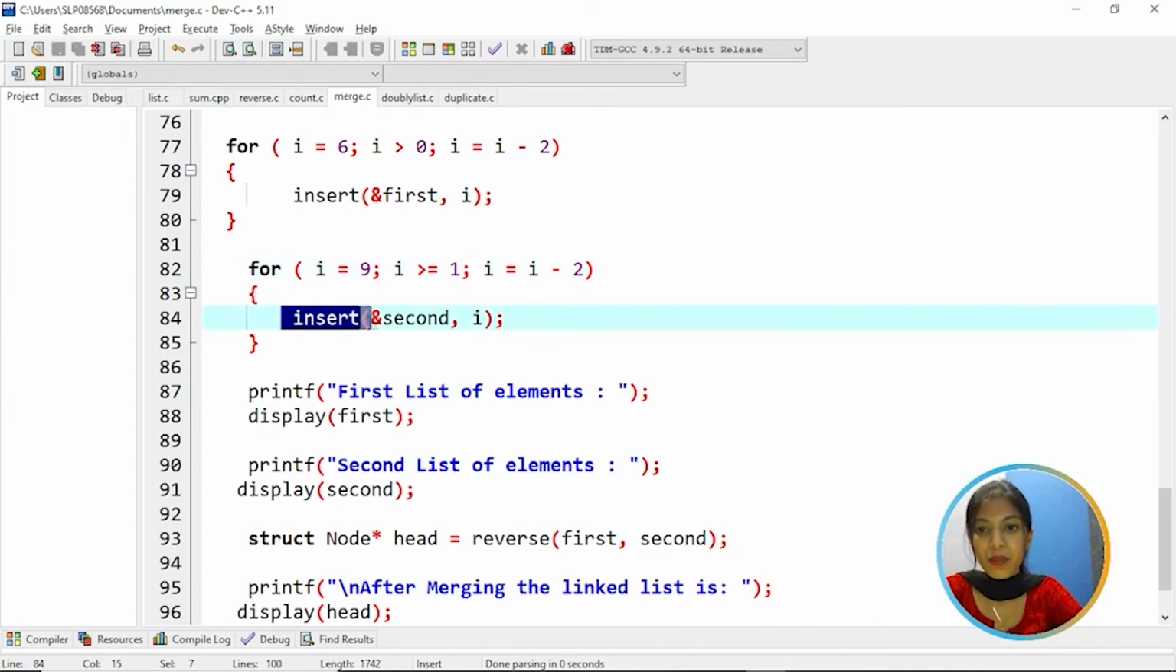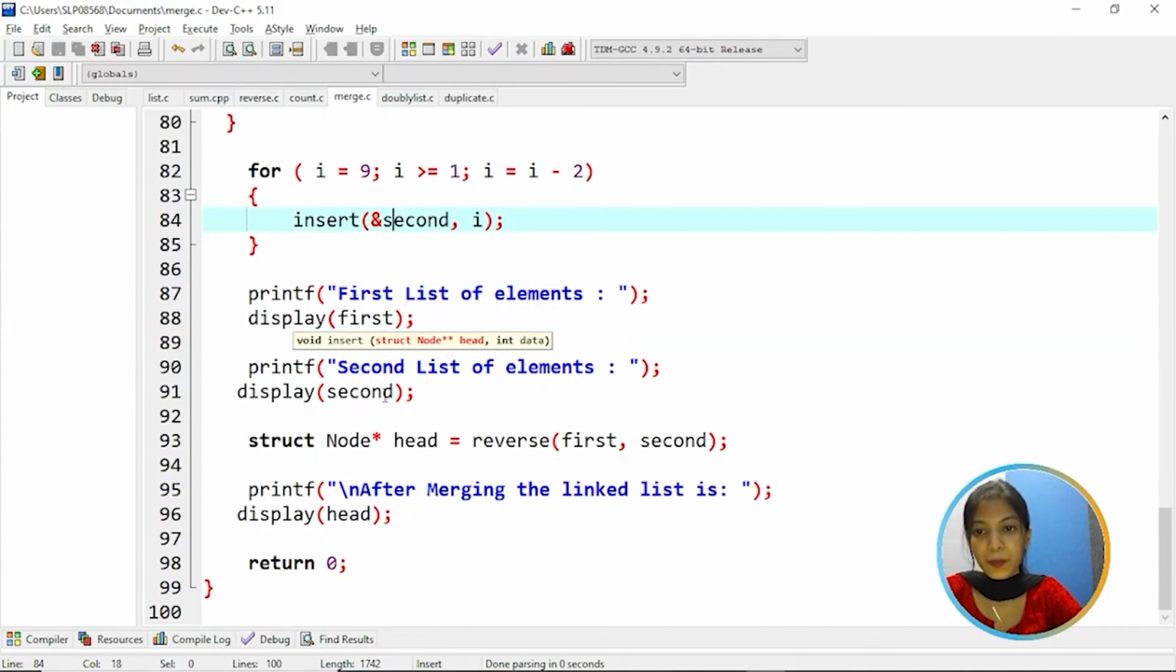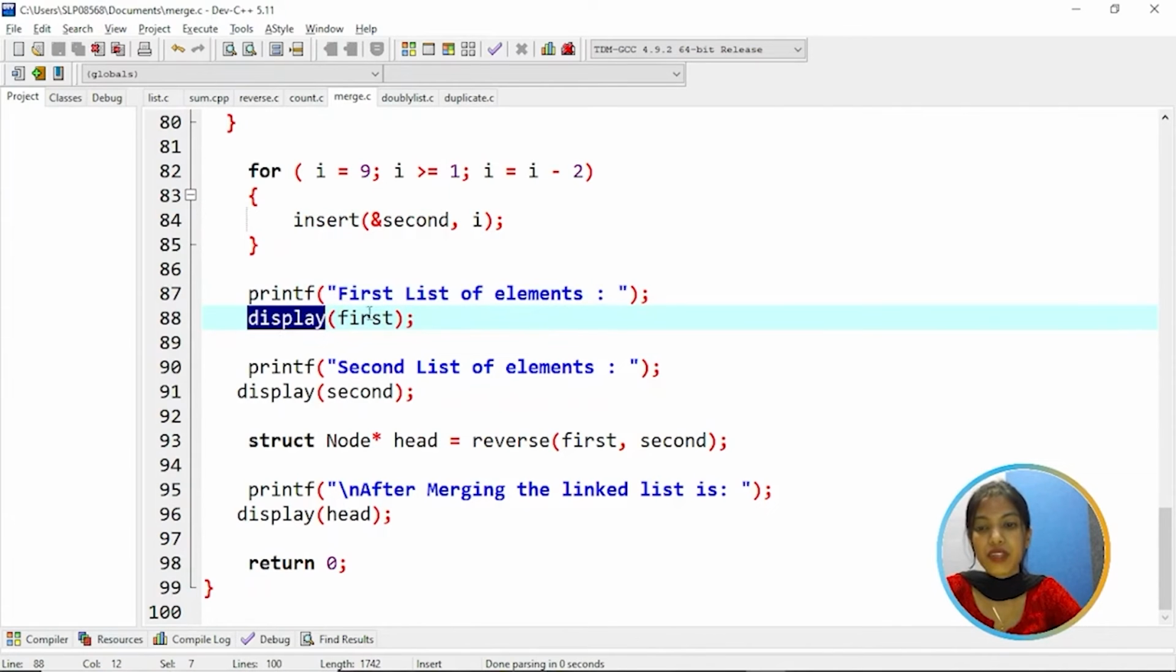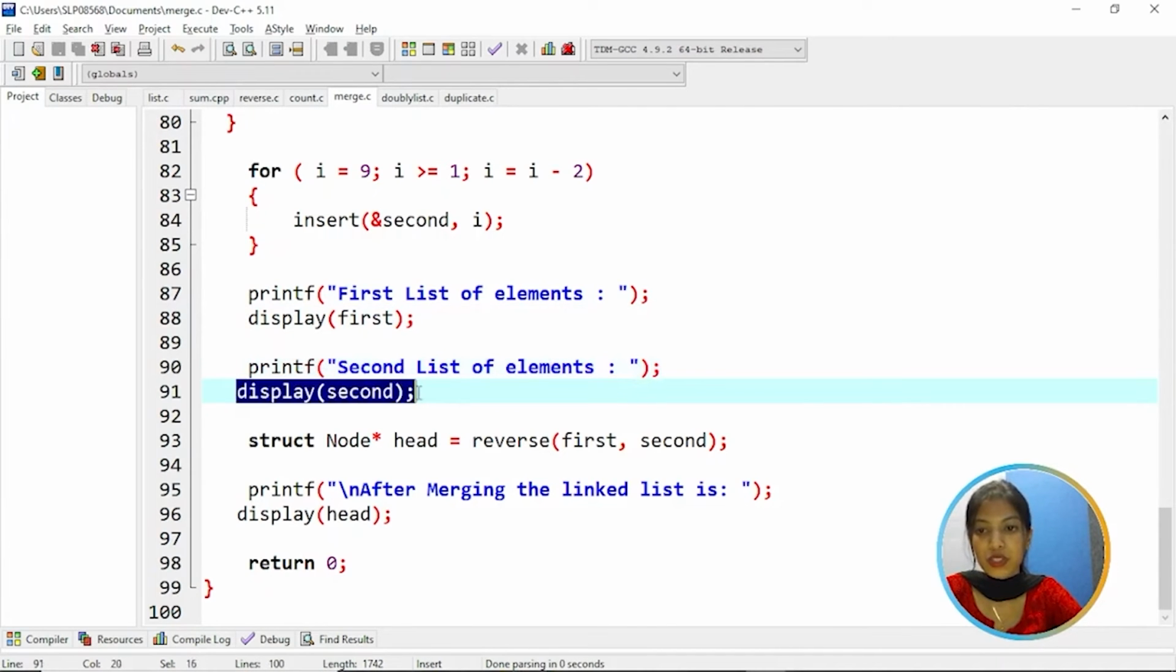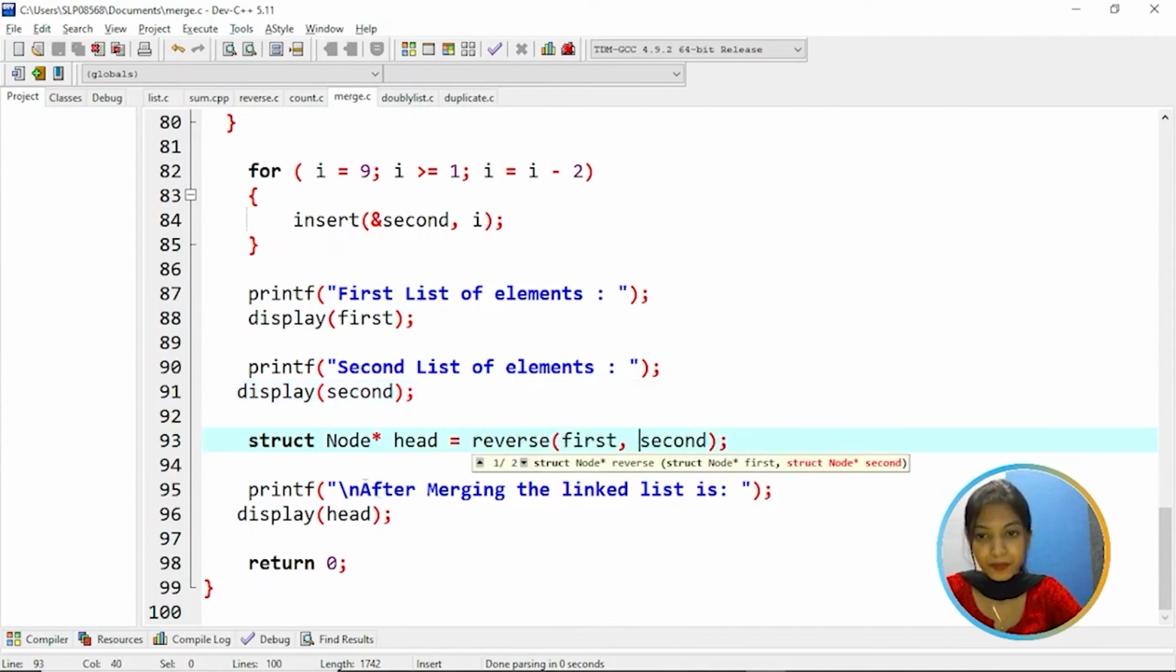So we are calling the insert function and passing the second set, that means this is the second set of elements. Then print first list of elements. So display first. This will display the first set of linked list. And then again print the second list of elements, calling the display function to display the second set of linked list. Then calling the reverse function to reverse first as well as second.